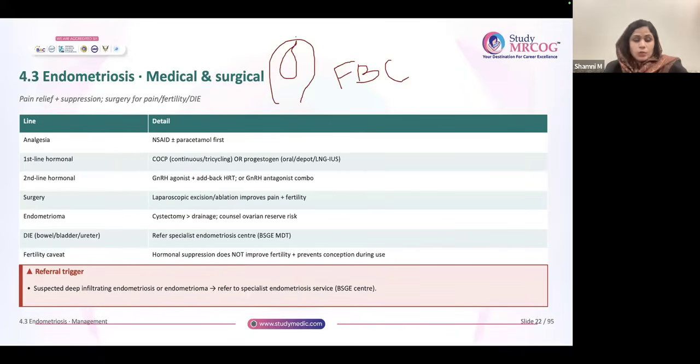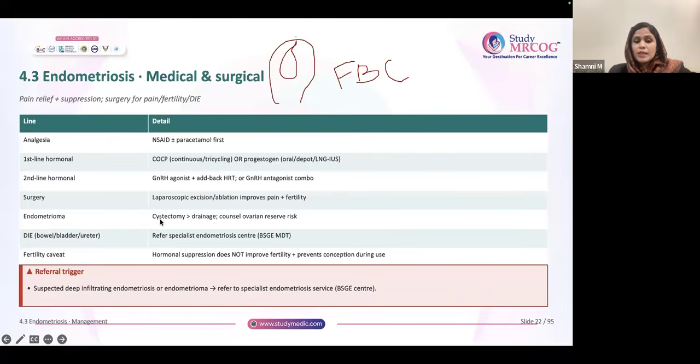Now, this area is also important: medical and surgical management of endometriosis. It's almost the same thing. Analgesia is basically paracetamol and NSAIDs as the first line. Hormonal alternatives like COCP are there. GnRH may be added; this is the second line. The antagonist role is also mentioned. Finally comes the role of surgery, where generally you do cystectomy, or if there is an implant, excision biopsy should be done. This is said to improve the pain as well as fertility.